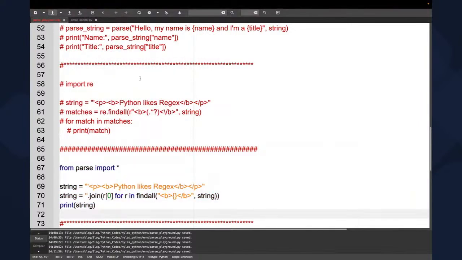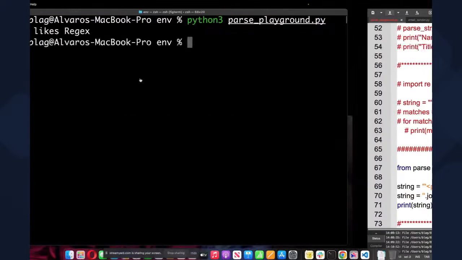So from Parse, we're gonna import everything. We're gonna have the same string. And here, what we're gonna do is we're gonna do a join because we just want to grab everything. We're gonna say grab everything that is between the bold tags. So what in the brackets is gonna be whatever is inside. So it's gonna grab everything, and we're using the join because we want to put it in a single line. So when we call this,